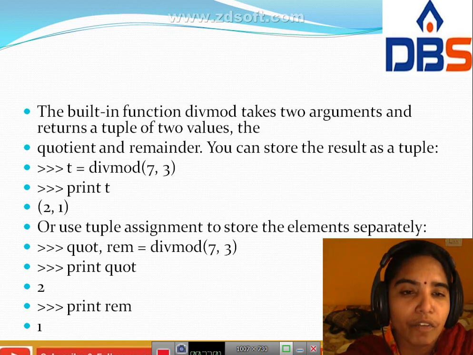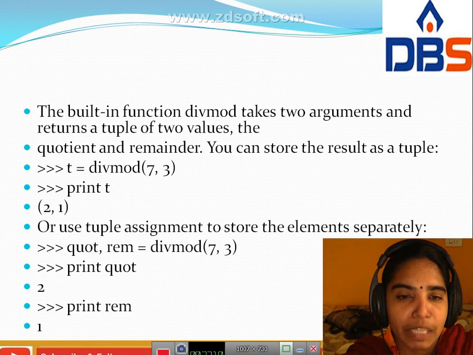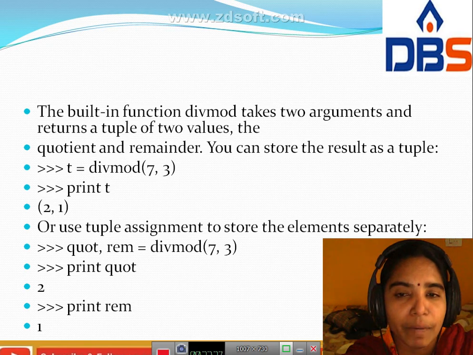Next we use tuple assignment. It is the second method. We use tuple assignment to store the elements separately. Quotient, remainder equal to divmod of 7, 3. Print the quotient, which is 2. You have to store the elements separately. That way print quotient gives 2, print remainder gives 1.